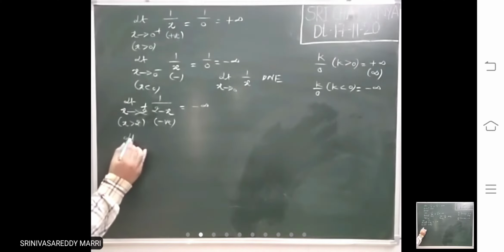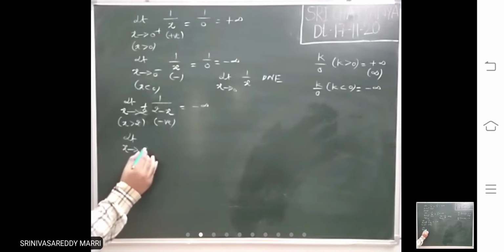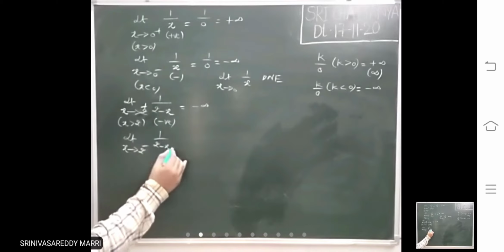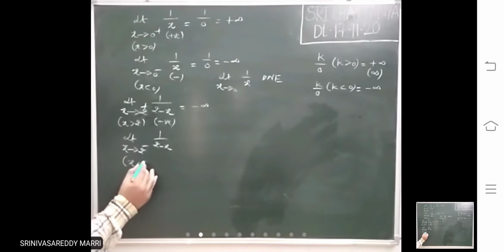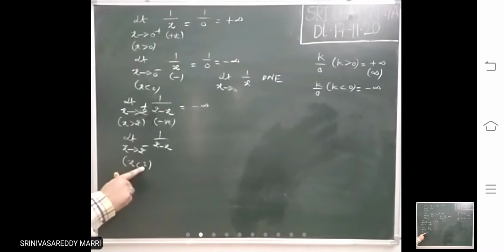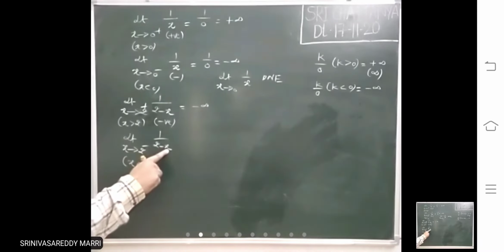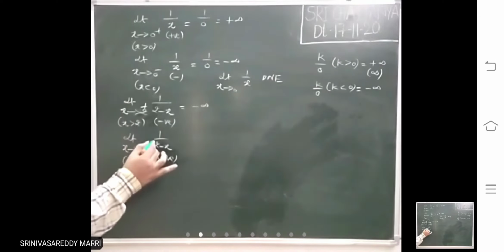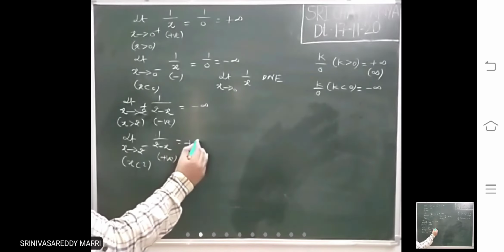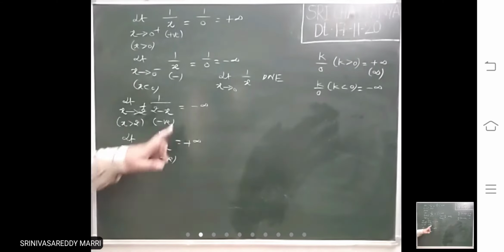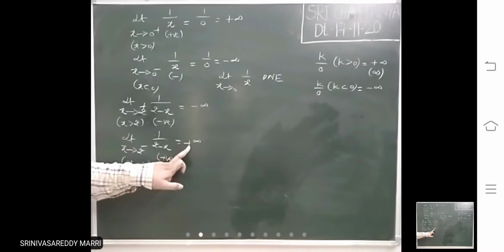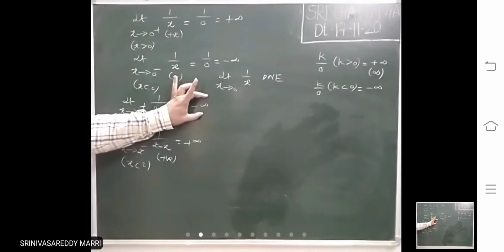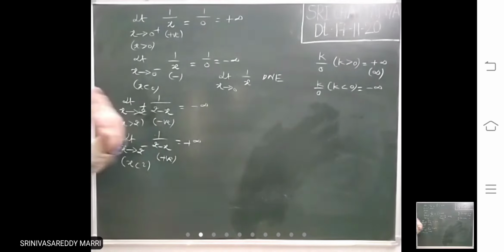Now the limit as x tends to 2 minus of 1 by 2 minus x. This is x less than 2, like 1.9999. Then 2 minus x is a positive quantity, so you get 1 divided by 0, and you write plus infinity. Like that, we must clearly differentiate whether you will get minus infinity or plus infinity. If the quantity is negative, it will be negative infinity. If the quantity is positive, it will be plus infinity.